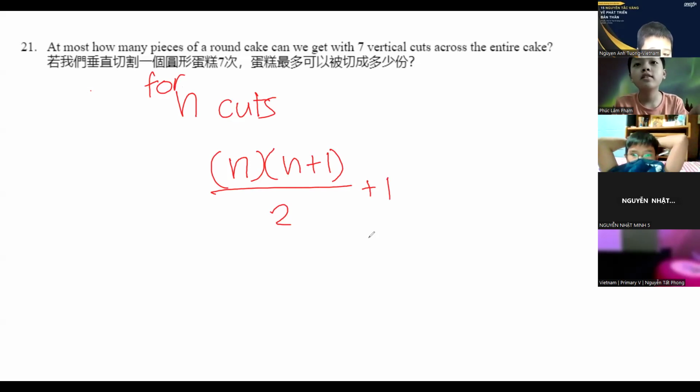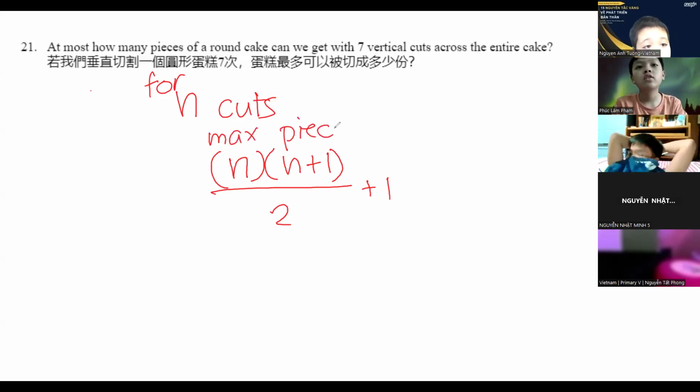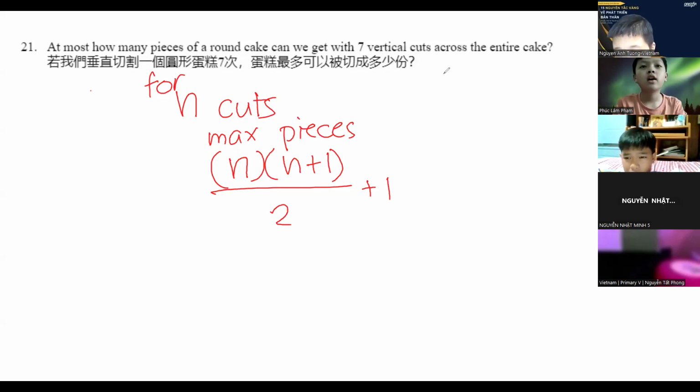Hello, was there a question? So this is the formula to get the number of maximum pieces. 29 pieces? Okay, let's double check now.